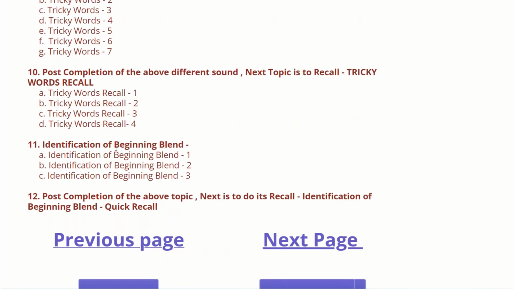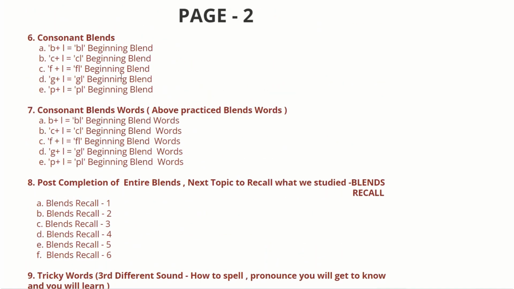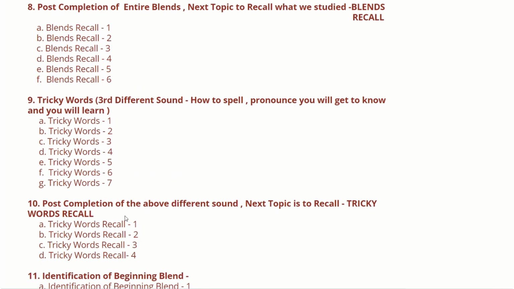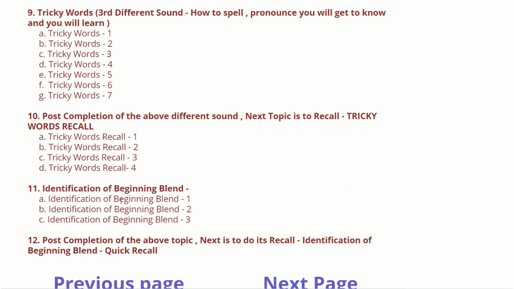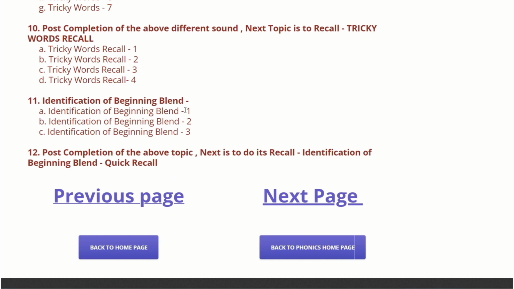Then comes the identification of beginning blend. Identification of beginning blend is nothing but a beginning blend which here you have seen. This is the beginning blend. You need to identify which is the beginning blend. So beginning blend identification has been segregated into 3 parts.